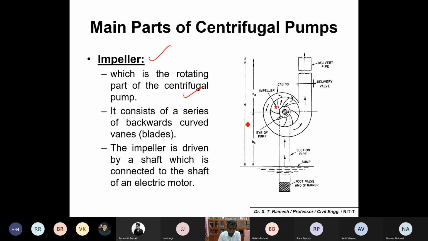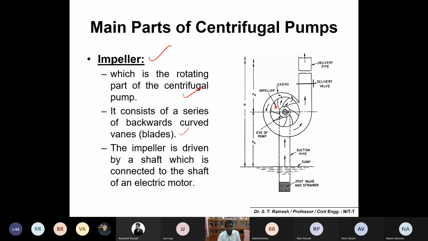It consists of a series of backward curved vanes, which are called the blades. So the blade assembly you can simply call the impeller. Please don't confuse what is the impeller and what are the blades. The blade configuration in a series, arranged as backward curved vanes, you can call the blades, and the whole assembly you can call the impeller.